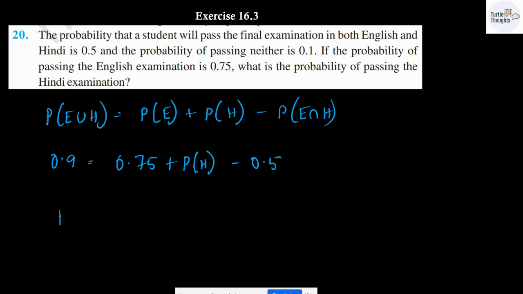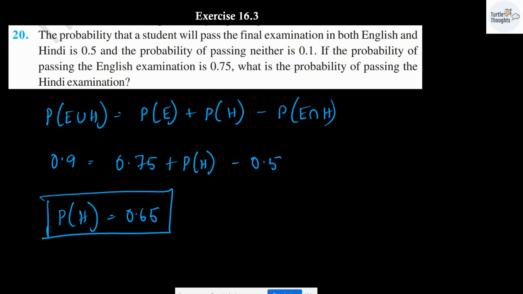We have to find out probability of H. Probability of H is going to be 0.9 minus 0.75 plus 0.5, that is 0.65. 0.65 is going to be the probability of passing the Hindi examination.